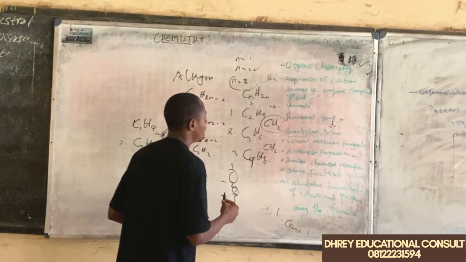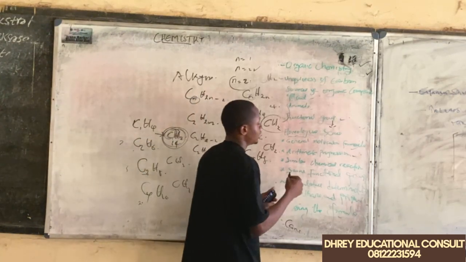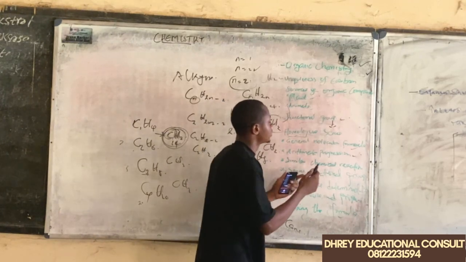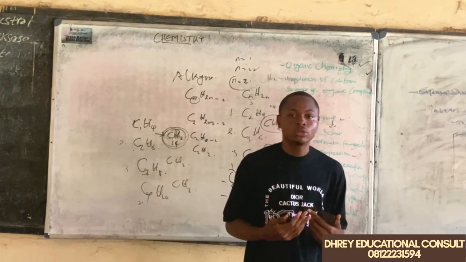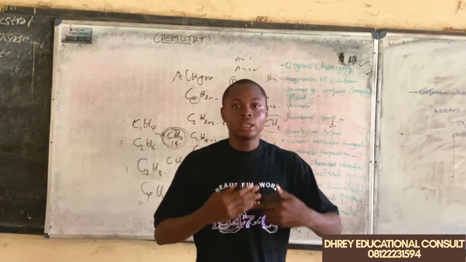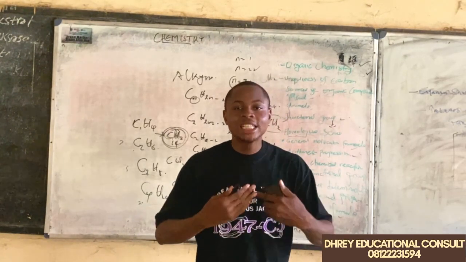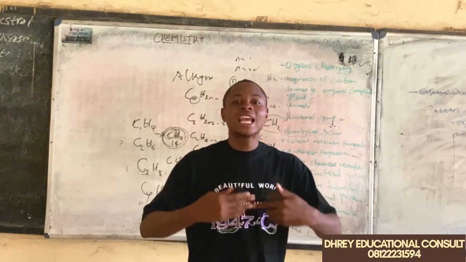So the next thing on our list is another characteristic of a homologous series, which is known as similar chemical reactions. Each member of a homologous series undergoes the same basic reaction with every other member.